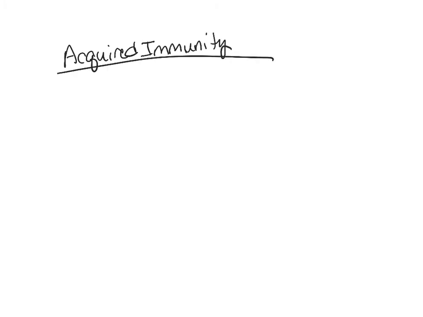So with acquired immunity, as we think about how the T cells and the B cells work, immunity can be provided to people through either an active form or through a passive form.